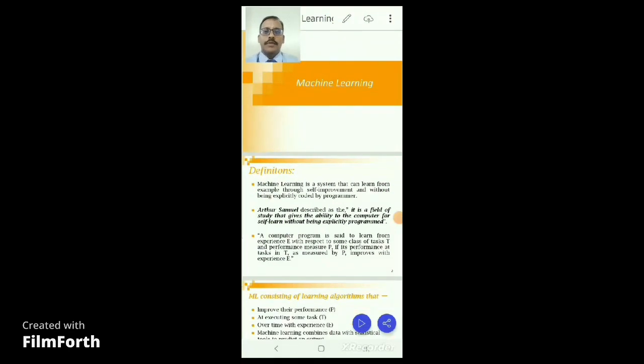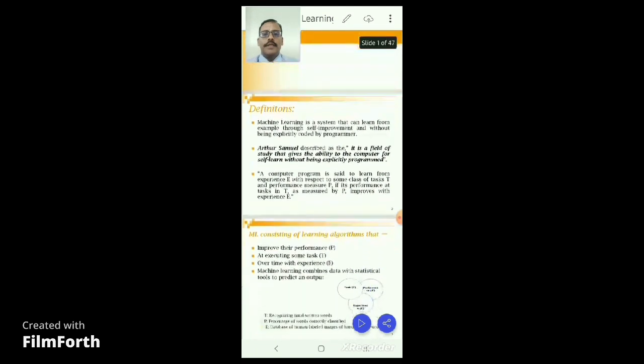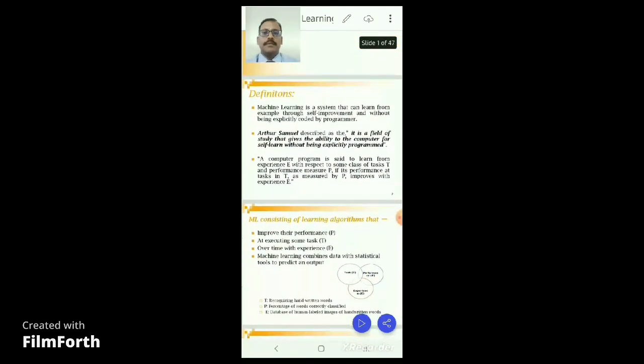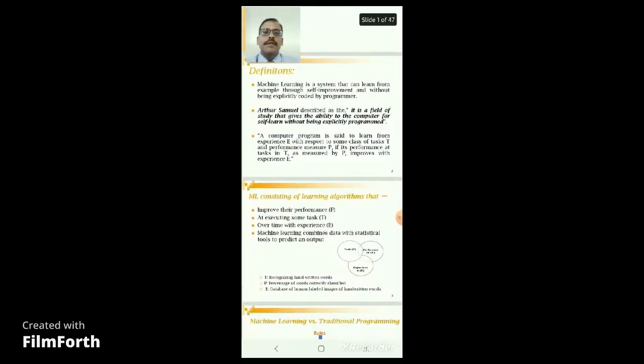Good morning. Today we are going to discuss machine learning. Let me discuss what machine learning is. Machine learning is a field of study that gives the computer the ability to learn by itself without being explicitly programmed. That means we make the machine learn itself without an explicit program.